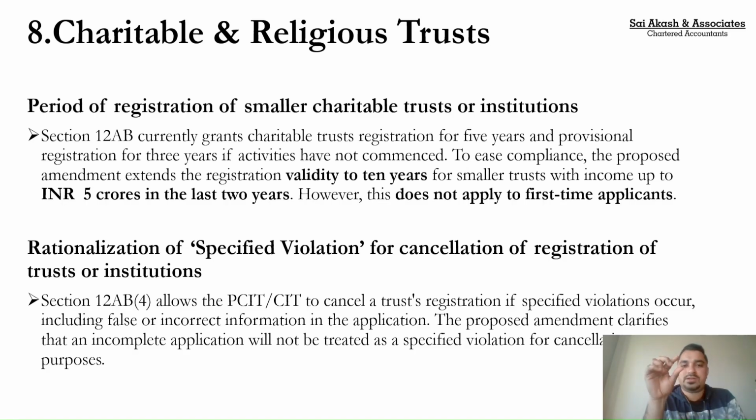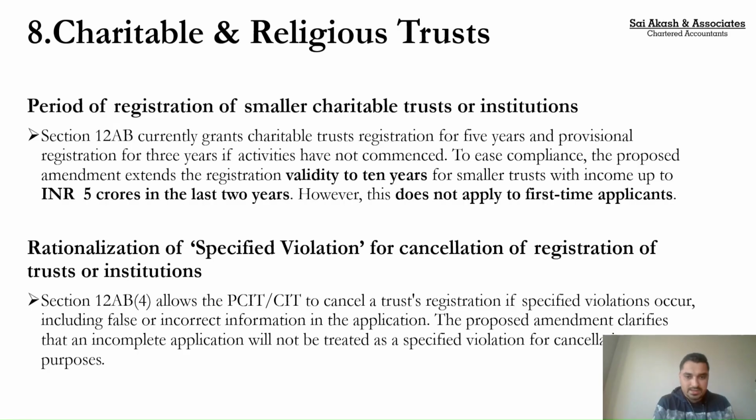Now, for such a small trust, the re-registration would be given for 10 years. Earlier, every 5 years you needed to go and renew, but now you can go once in 10 years. So the re-registration limit has been increased from 5 years to 10 years. Please note that this is only applicable for re-registration. If you're going for a first time registration, the initial limit of 3 or 5 years, as the case may be, will apply. Again a very welcome amendment.